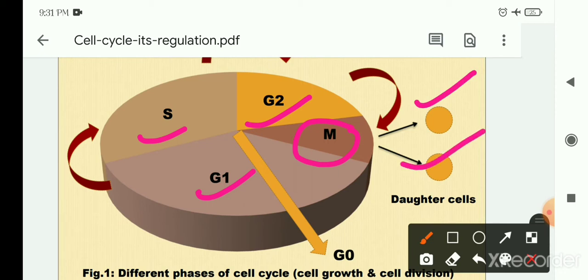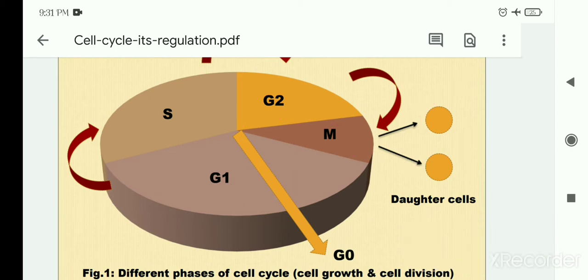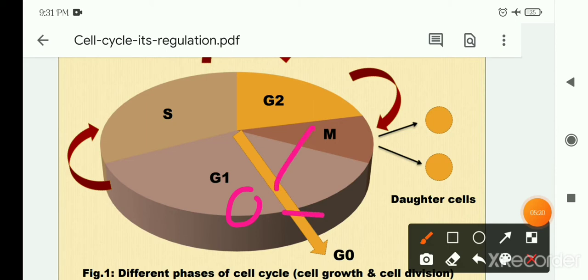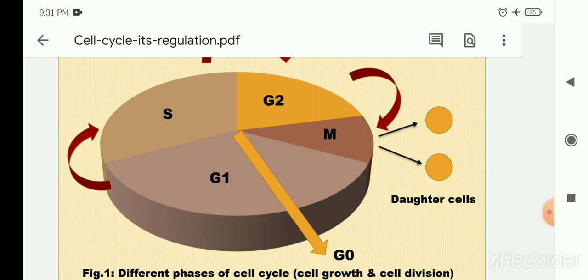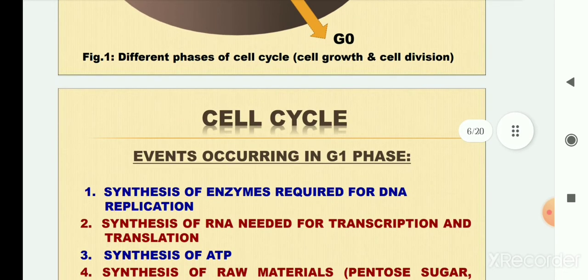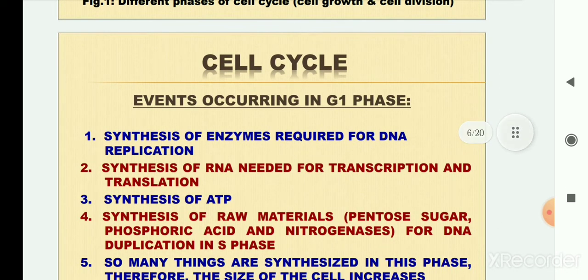So this mitotic phase may be mitosis or meiosis. If it is mitosis, then from a single mother cell there are two equal daughter cells, and if it is meiosis, the reductional division can continue and they produce four haploid daughter cells. Okay, we will discuss it later. So now come to the events which are very important phenomena of the cell cycle.